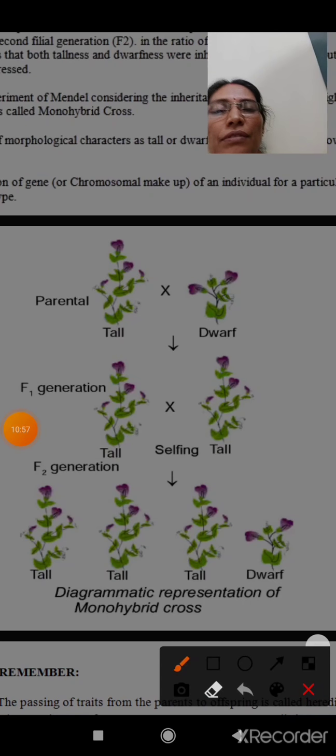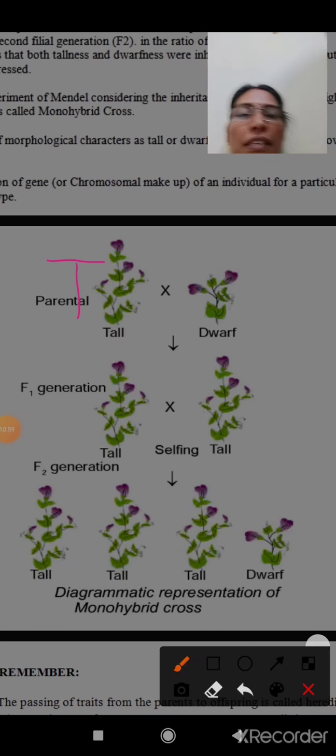If capital T is the gene for tallness and small t is the gene for shortness or dwarf nature, when they cross capital T and small t, then the first generation carries genes.